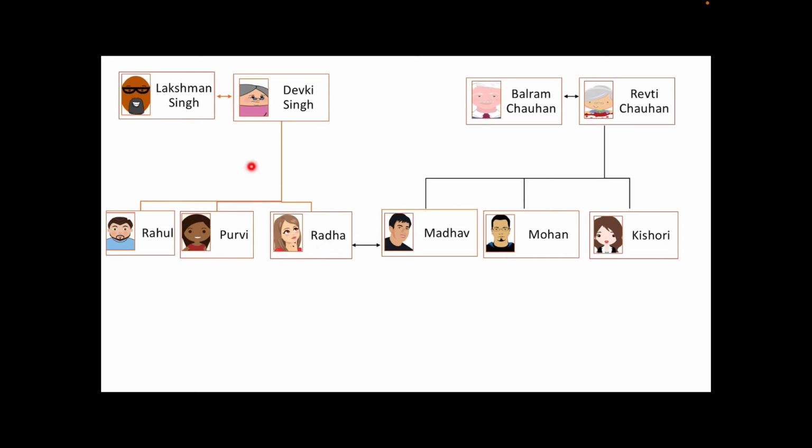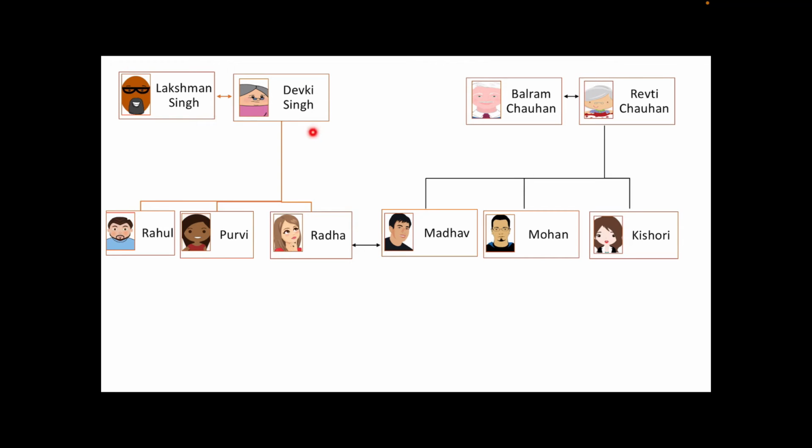And similarly, Mr. Lakshman Singh and Mrs. Devki Singh are father-in-law and mother-in-law of Madhav. These are their real parents and these are in-laws. So father-in-law, mother-in-law for Madhav, father-in-law, mother-in-law for Radha. Now, similarly, you can say that Radha is a daughter-in-law for these 2 and Madhav is son-in-law for these 2.